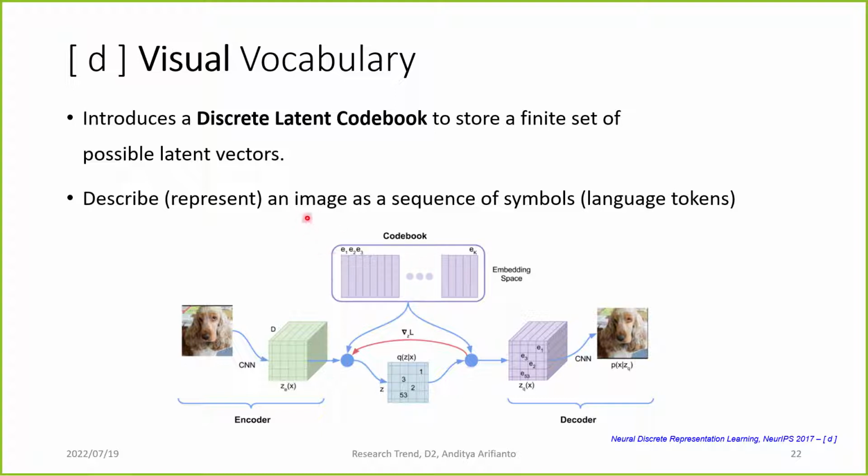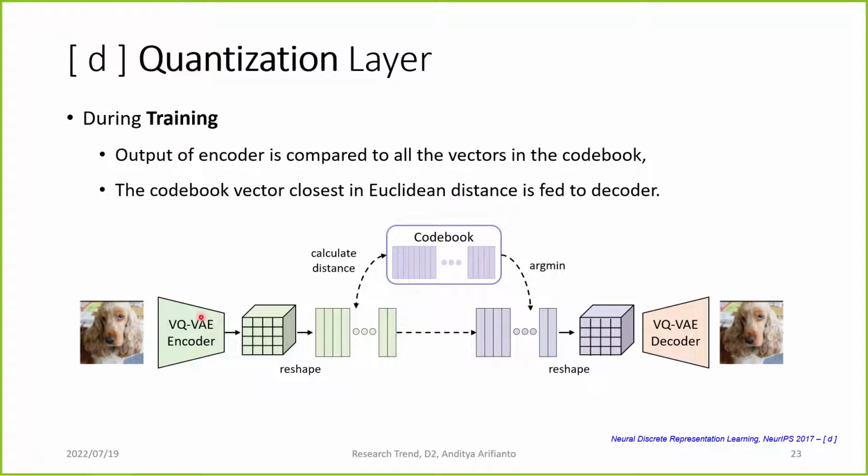So it's like representing the image as a sequence of symbols or language tokens, such as when we use a language model. In a language model, we input text and we have our vocabulary. So it is a similar concept, but it is a visual vocabulary. During training, we use a normal encoder and decoder for the VAE, but each vector output by the encoder will be compared to the codebook, or the vocabulary, and the latent code that is closest to the output of the encoder will be given to the decoder.